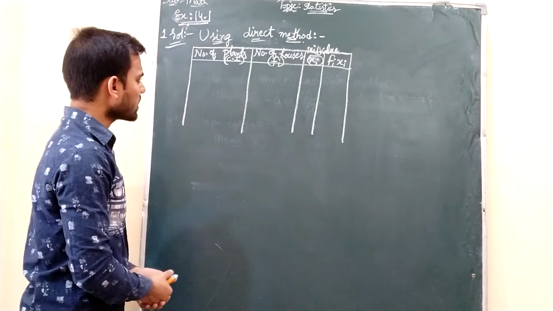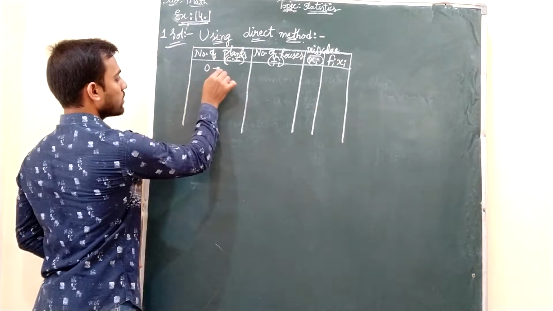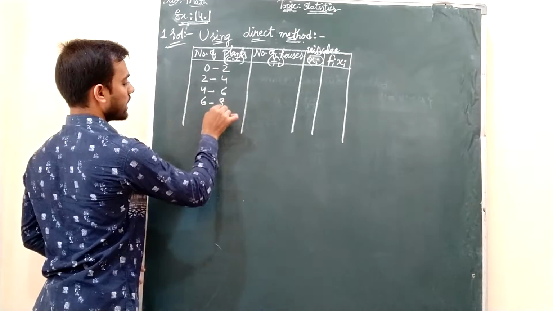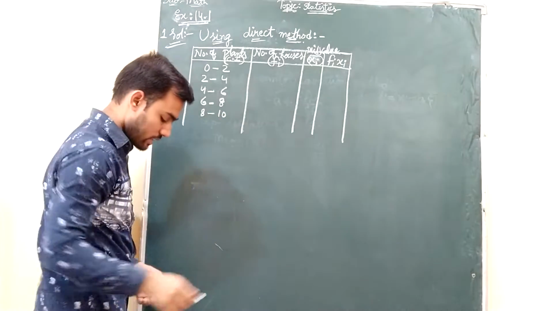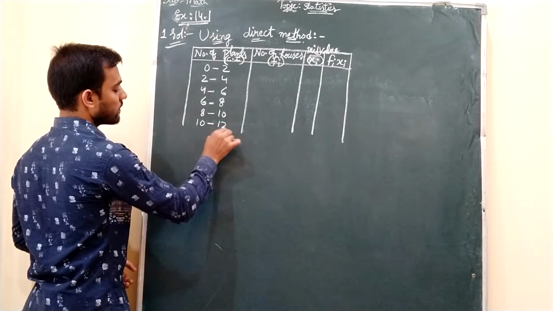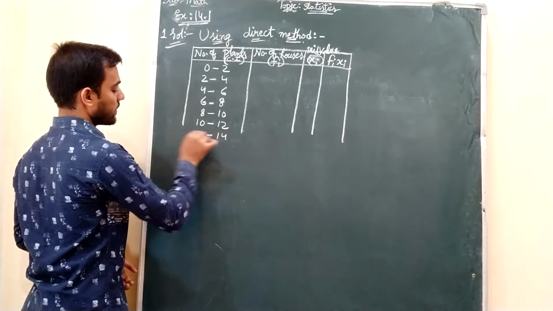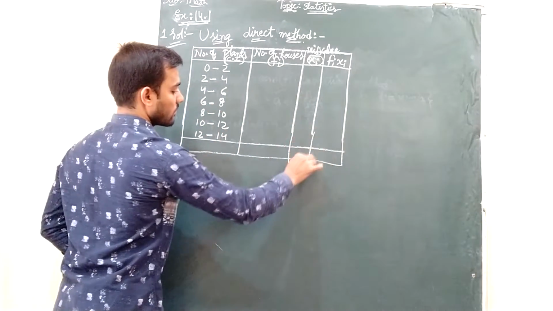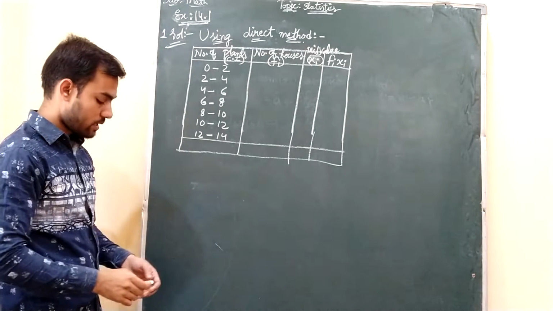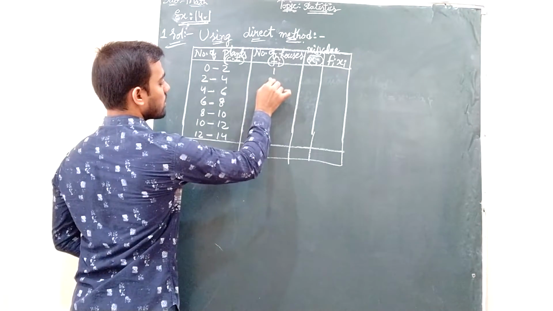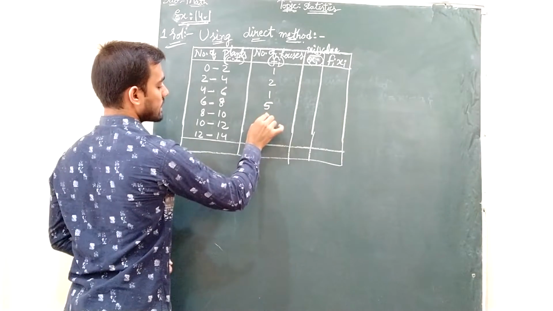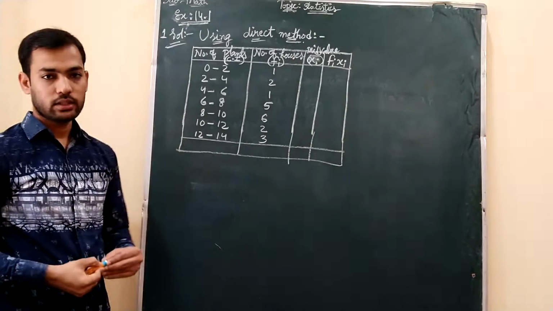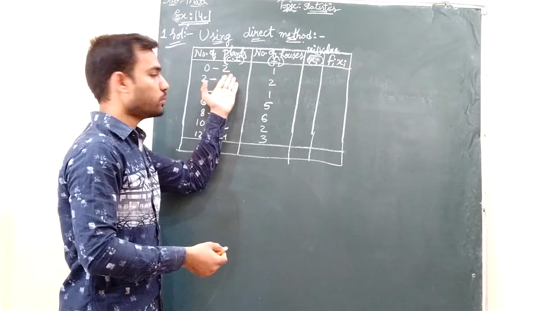So number of plants, what are given in the question? 0 to 2, 2 to 4, 4 to 6, 6 to 8, 8 to 10, 10 to 12, and then 12 to 14. Yes students. Then number of houses: 1, 2, 1, 5, 6, 2, 3.